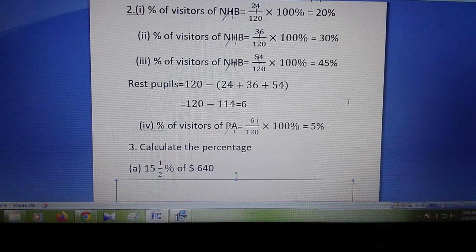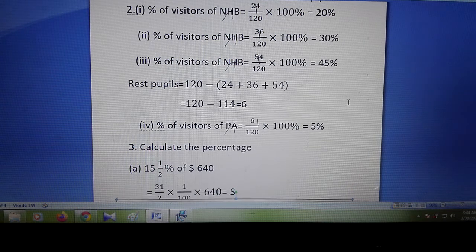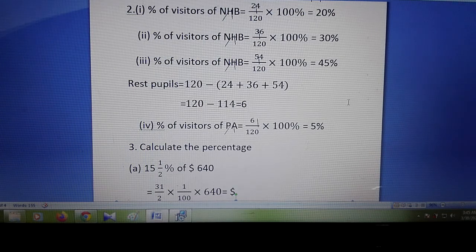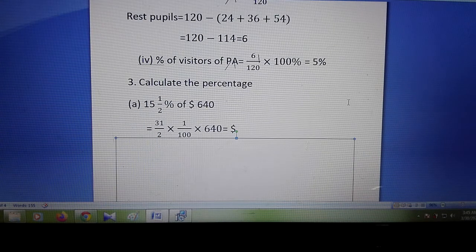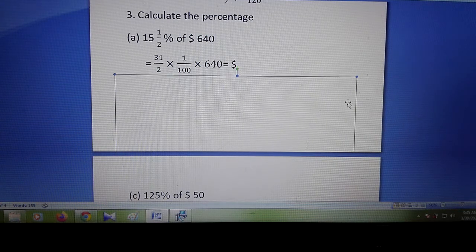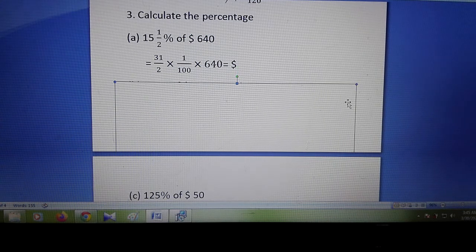So first of all, change the mixed number. So it will be 31 by 2, and here 31 by 2, and percentage equals 1 by 100, and we put it there. Then multiply by 6.